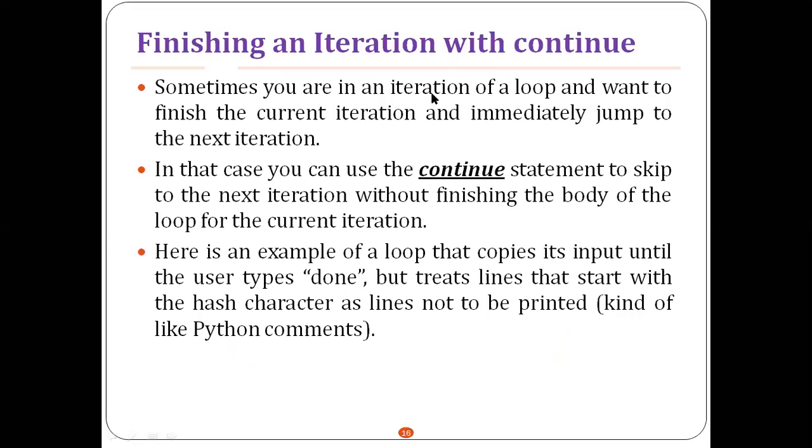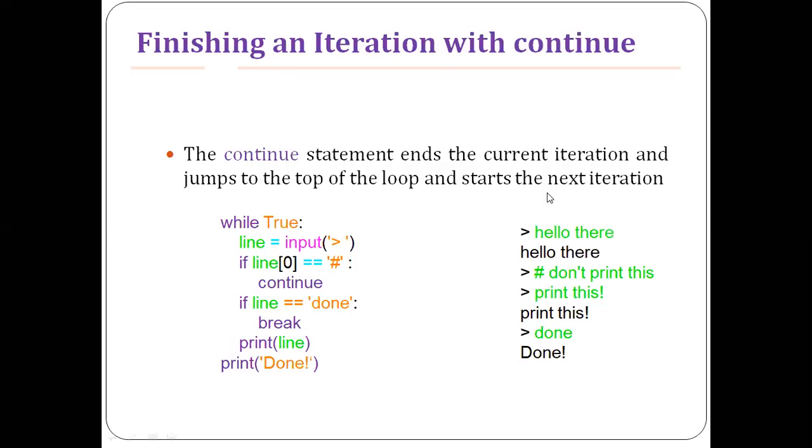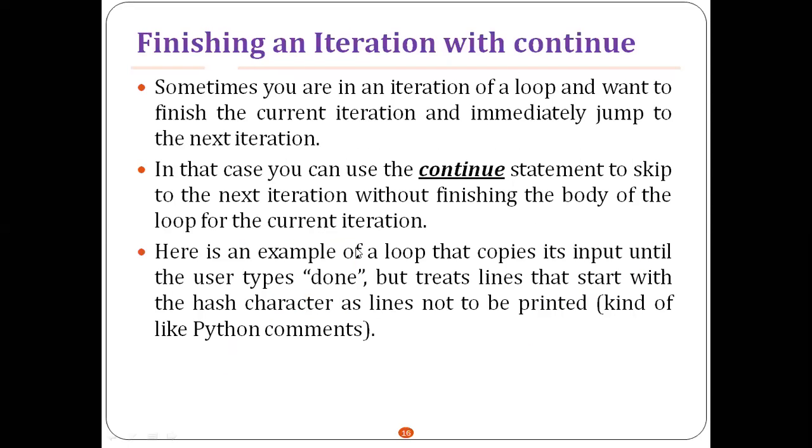Unlike C, C++, and Java, which you have seen, continue appears to be very similar here, right? Sometimes we are in an iteration of a loop and want to finish the current iteration and immediately jump to the next iteration. In that case, you can use the continue statement to skip to the next iteration without finishing the body of the loop for the current iteration.